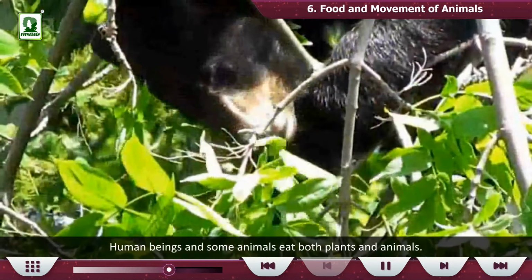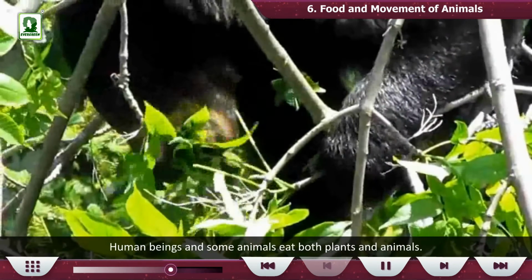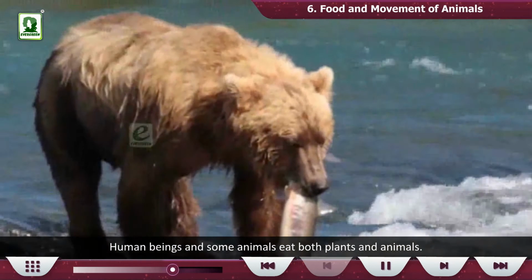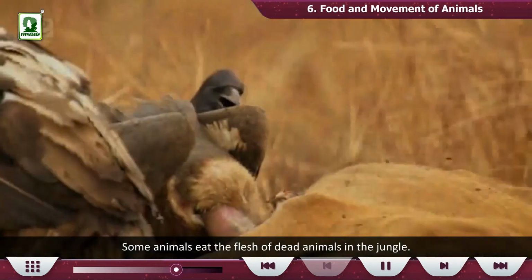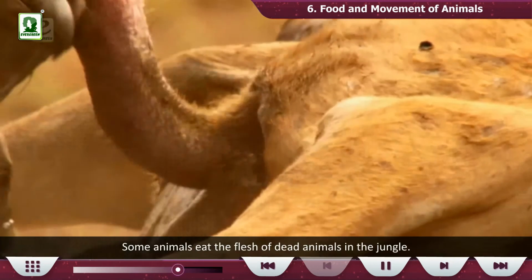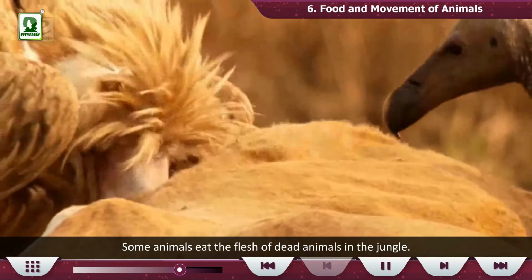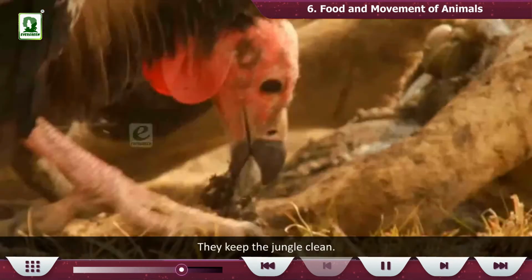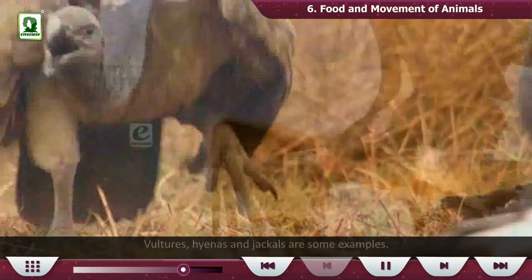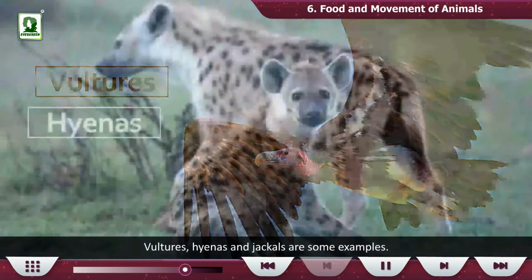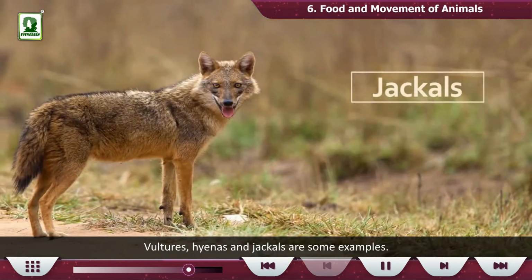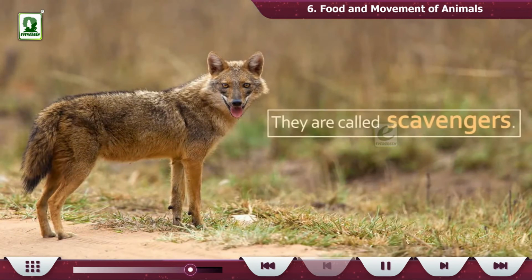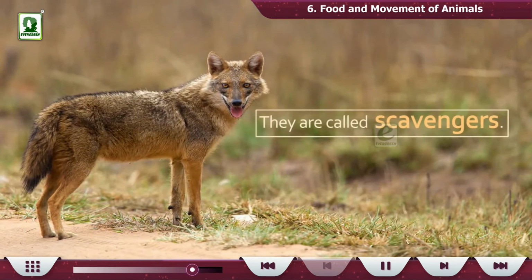Human beings and some animals eat both plants and animals. Some animals eat the flesh of dead animals in the jungle. They keep the jungle clean. Vultures, hyenas, and jackals are some examples. They are called scavengers.